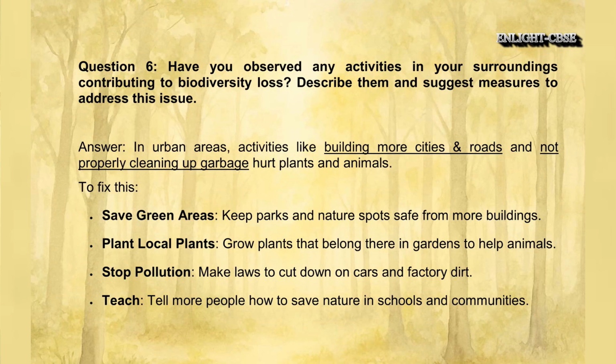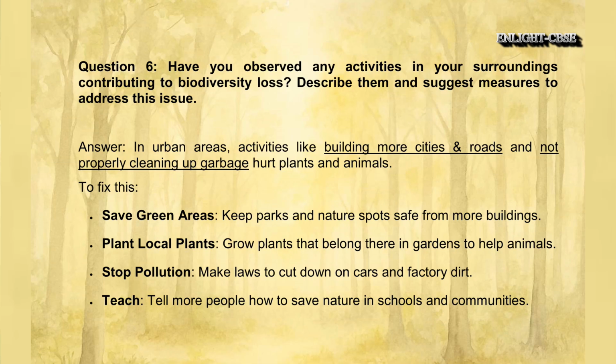Question 6. Have you observed any activities in your surroundings contributing to biodiversity loss? Describe them and suggest measures to address this issue. Answer. In urban areas, activities like building more cities and roads and not properly cleaning up garbage hurt plants and animals. To fix this, save green areas: keep parks and nature spots safe from more buildings.